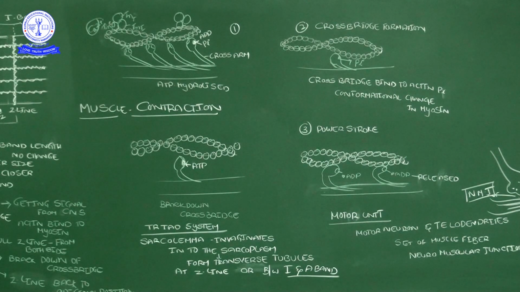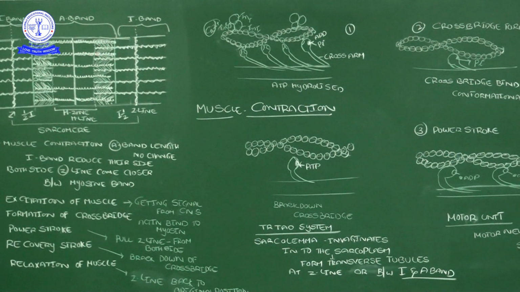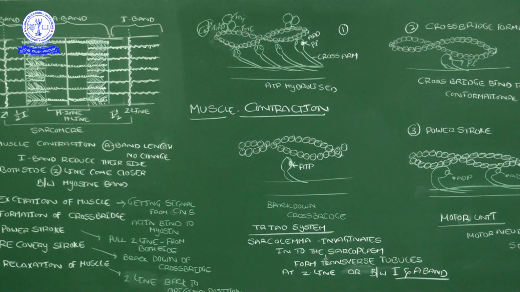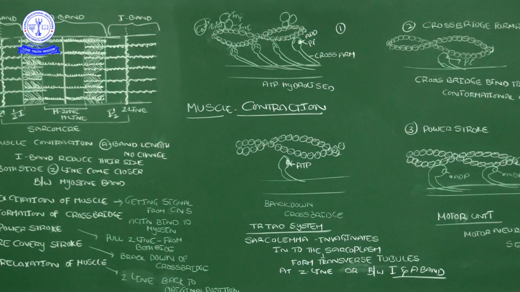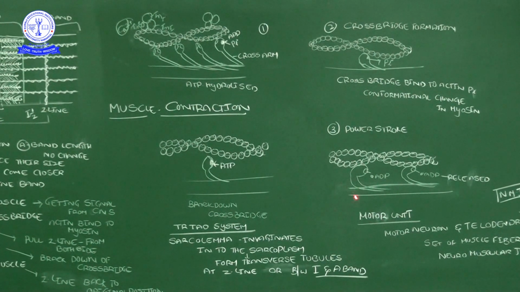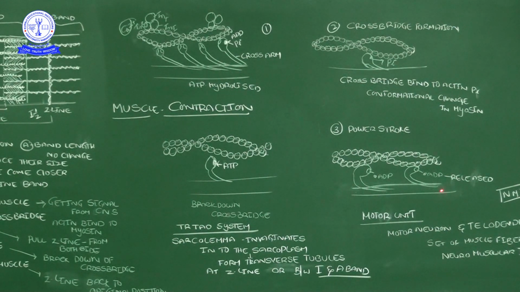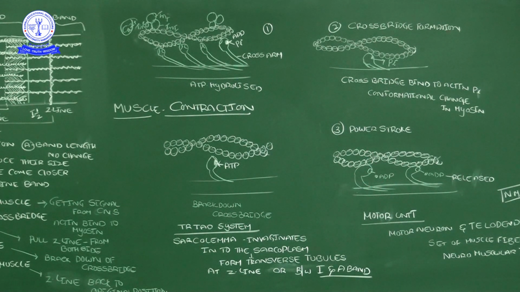In the first diagram, these actin filaments are going this side and that side, both going closer. So at power stroke time, using the energy, the myosin head pulls the actin filament towards the M line.